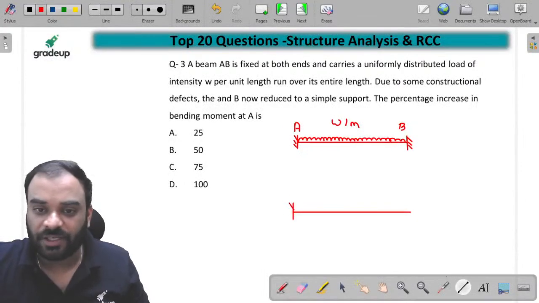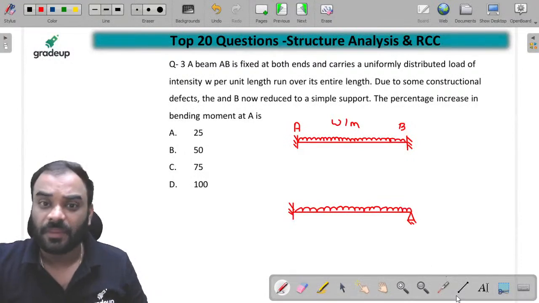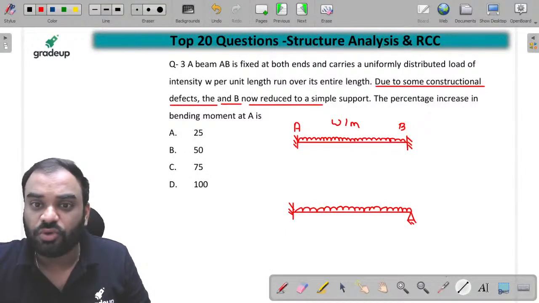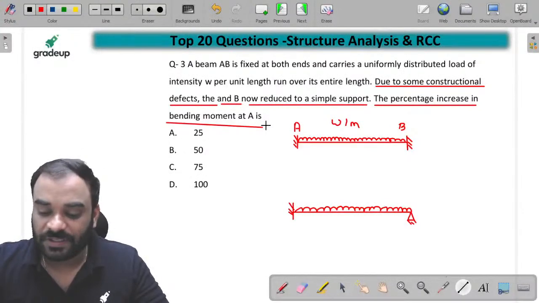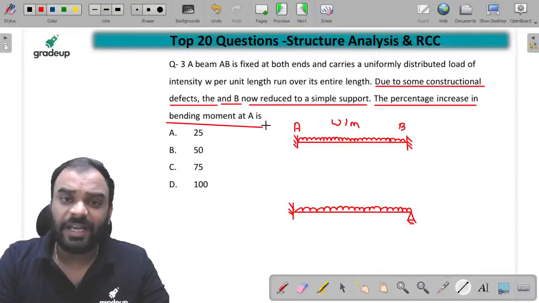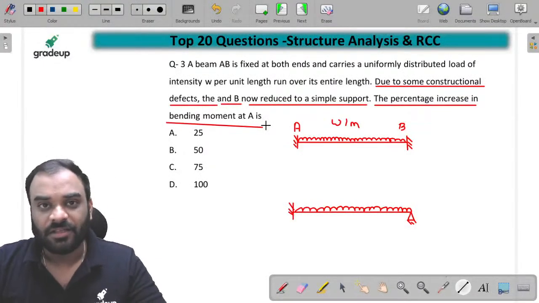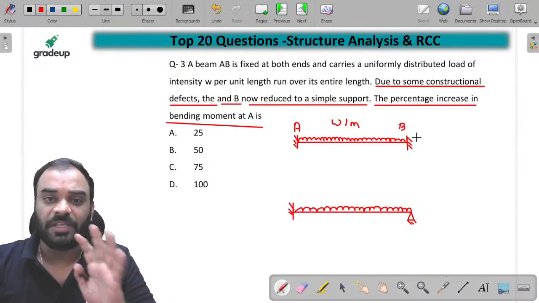Now we have to make this particular end as a fixed and this one as a simply support. Okay sir. And we have to again load this particular structure with a UDL. UDL से बच्चों उसको load करना है, right? Now let's understand. Due to some constructional defect, the end B now reduced to a simply support. The percentage increase in bending moment at A. You have to just tell me guys by how much value your bending moment is to be increased at support A. A पर कितने से increase होगा? है ना, ये हमें बताना है बच्चों. Now it is very very simple, just settle this particular joint B, है ना.